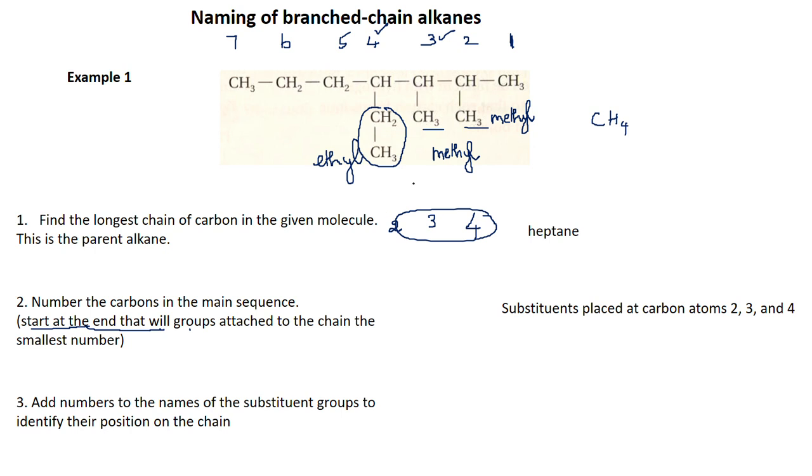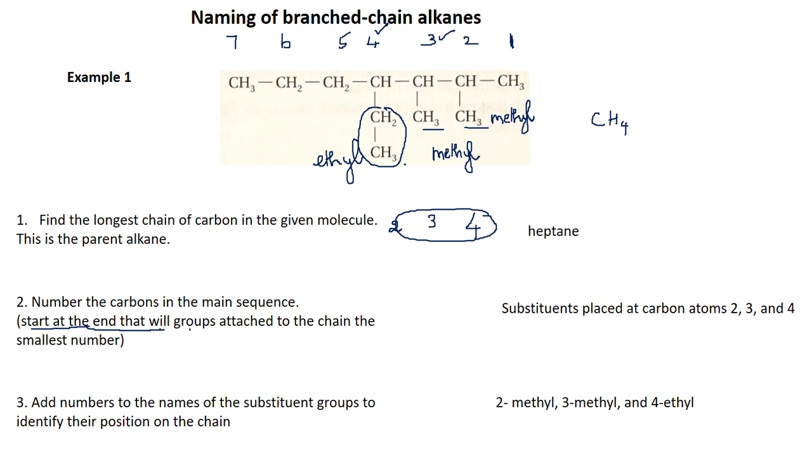Now one of the methyl is attached to the second carbon atom. The second methyl is attached to the third carbon atom, and the ethyl group is attached to the fourth carbon atom. So now I am going to locate the carbon atoms as well as identify the groups attached to them. So it becomes 2 methyl, 3 methyl, and 4 ethyl. So these are the substituent groups.